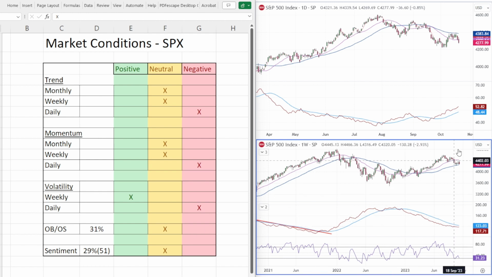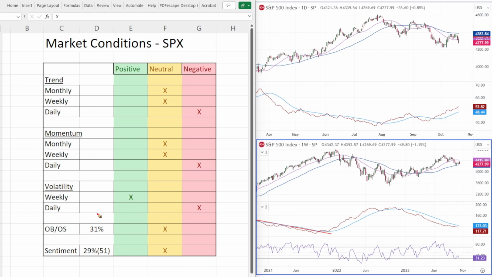You've got to take the weight of the evidence. We've got to look at everything and come up with a conclusion. We've got more on the negative side than we do on the positive side, but I don't know that we're weighted enough on that side to get something huge to the downside. We could definitely come down, though, and undercut and test a little bit better. Just based on what I'm seeing in the individual stocks that I review, there's definitely more mending that needs to be done based on the recent damage.